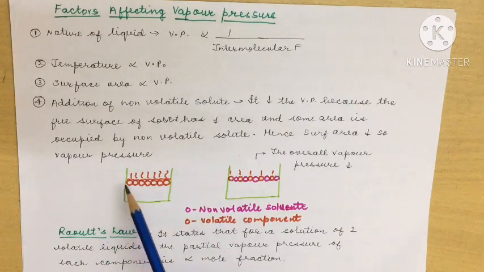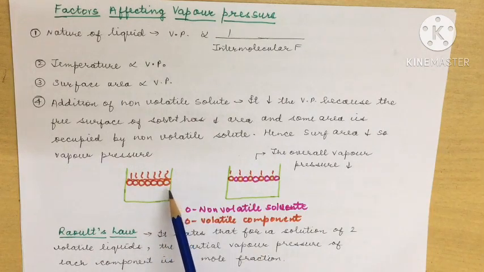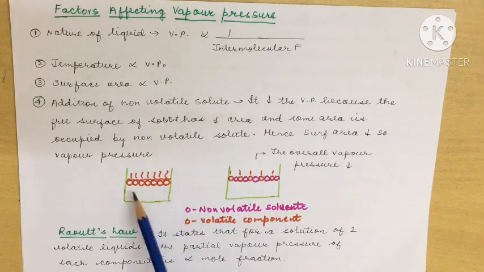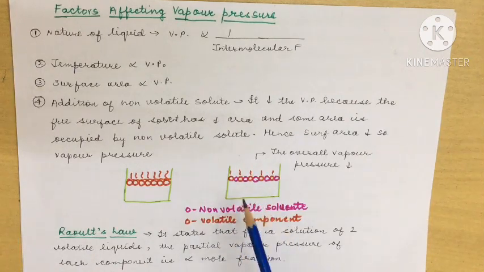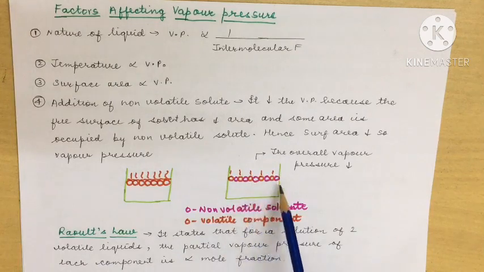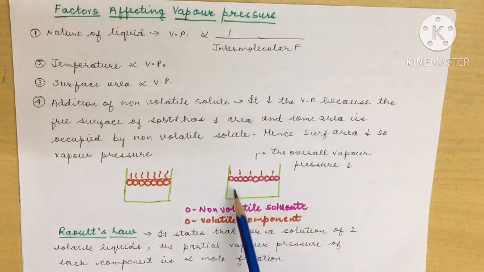What does it mean? Suppose you have one container with only the pure volatile component. In that case, all of the molecules at the surface will be of the volatile component, hence all of them will evaporate and cause vapor pressure. When you mix a non-volatile solute in this, the surface will have half volatile component particles and half non-volatile solute particles. In that case, only half of the surface area is available for evaporation, so the vapor pressure will also decrease by half. So adding a non-volatile solute will decrease the overall vapor pressure.